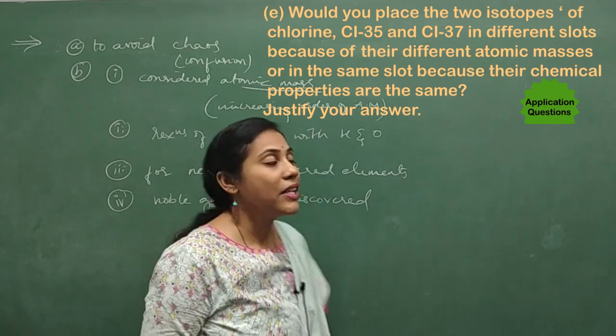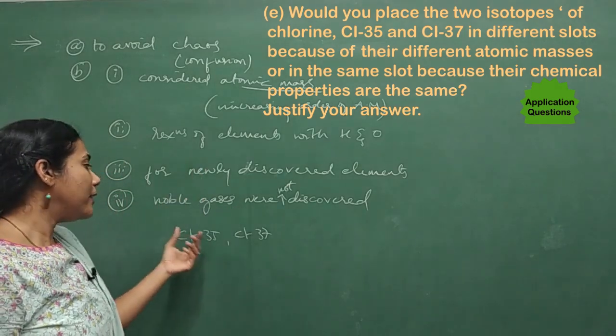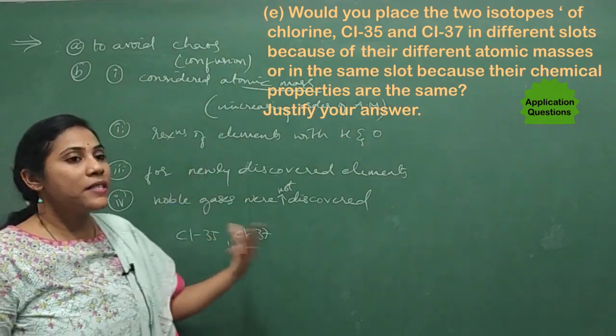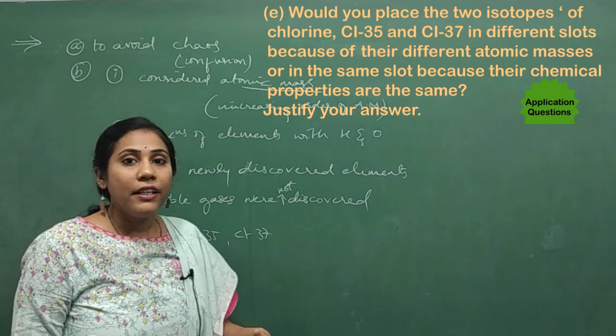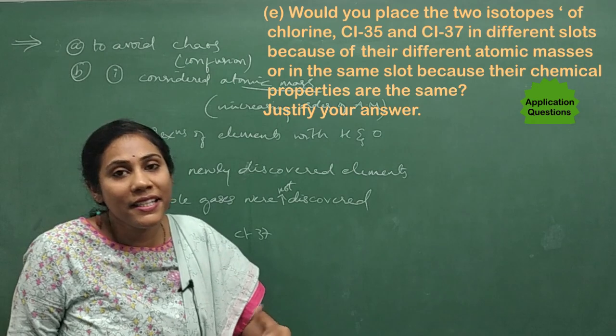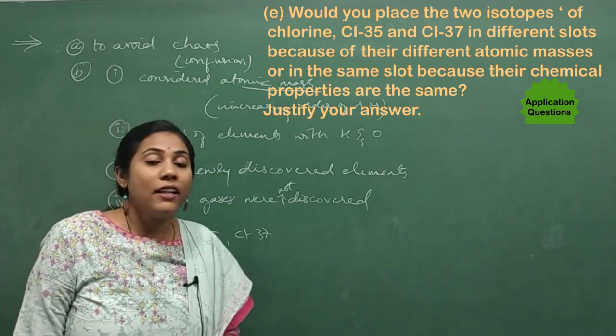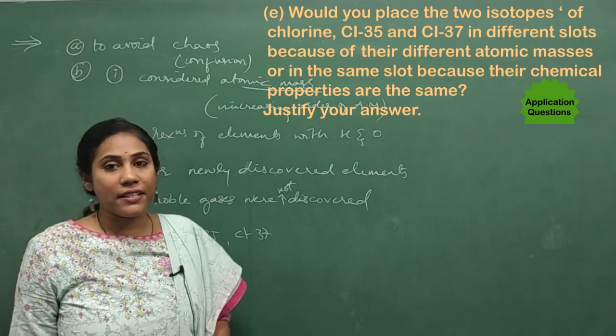Justify your answer. So they are asking, in Mendeleev's periodic table, do you place these isotopes separately or in the same slot? If you place them separately, what is the reason? If you place them in the same slot, what is the reason? On what basis? This is what you have to give as the answer.